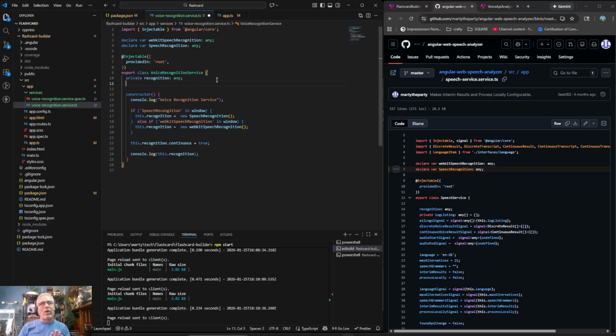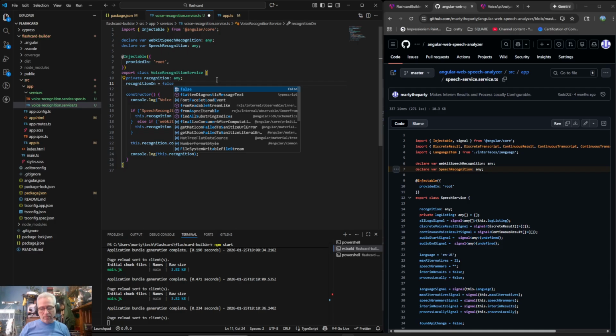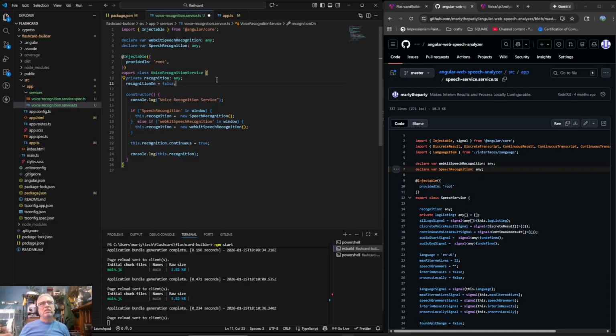I think this application is going to be simple enough that basically I want to have a toggle button that says whether it's on or off, and I want to just do it. So recognition on is equal to false. By default it's false, so it will only be on if we turn it on. So we need a function that turns recognition on. So how do we do that?